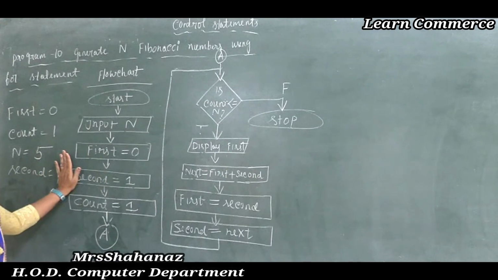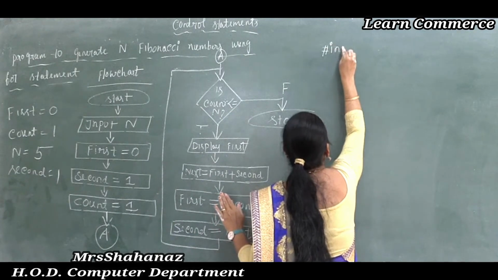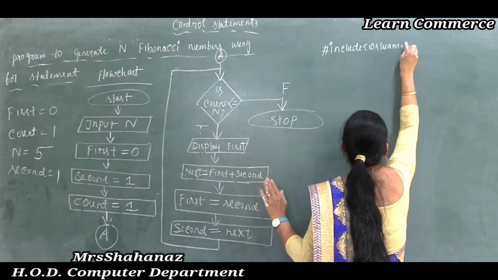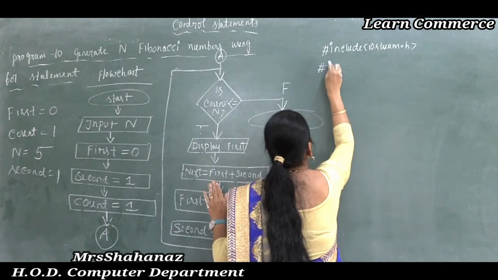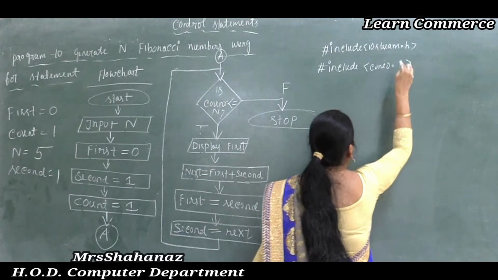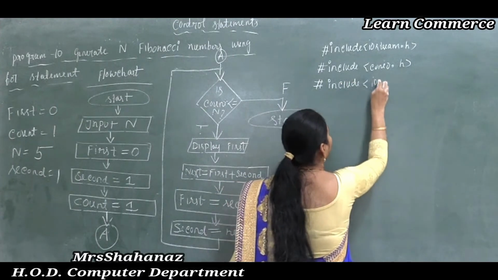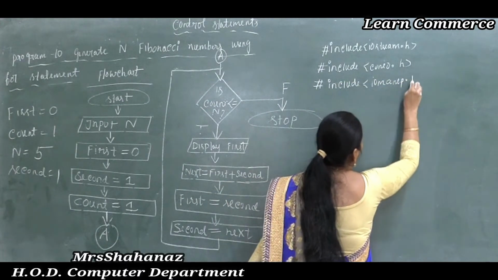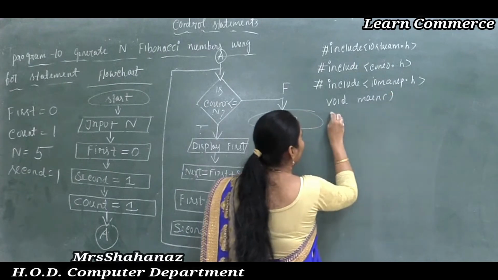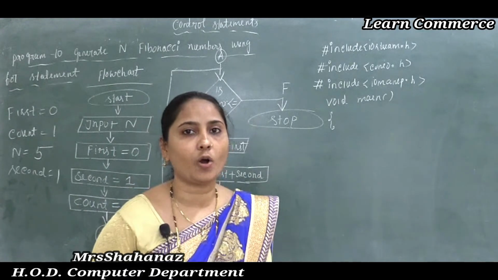So clear? Now let's see how to write the program. In the program, we know it is going to start by using the header file iostream.h, and also the second header file conio.h, or in case you want to display one after another, then iomanip.h. Correct? Then the program starts with void main, open close, and the opening of the curly bracket indicates the start of the program.